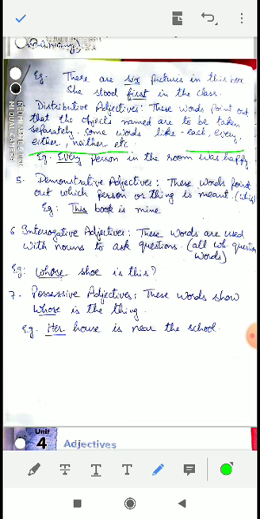Let us see the example. Every person in the room was happy. Here every is your distributive adjective because it is followed by a noun, person. In the same way, the next is the demonstrative adjective. Demonstrative adjectives are the words that point out which person or thing is meant. Here the question is which. This book is mine. Which book is mine? This. So this is your demonstrative adjective. Again you can see that this word is used with book, which is a noun.